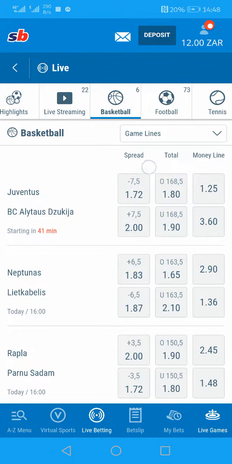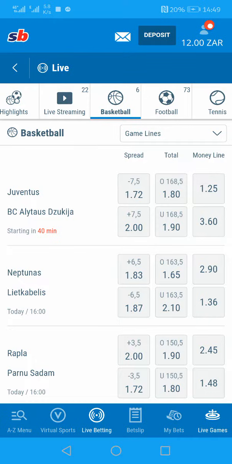The reason why I'm saying basketball is easy is that it's not wide like soccer, whereby you can have a lot of markets. You have few markets here. For instance, in this case, you have a spread, and then you have totals here in the middle, and here on the right, you have a money line. Let me explain. What is money line? Let me start on the right.